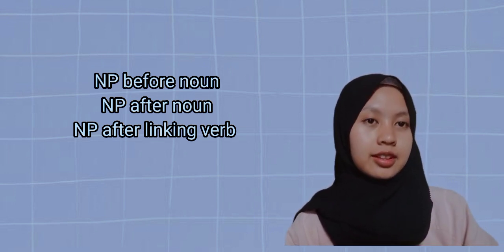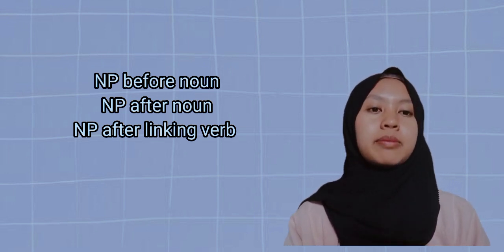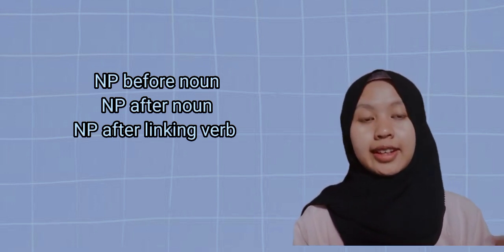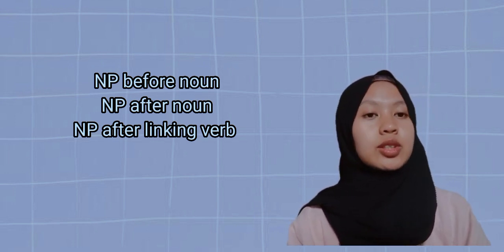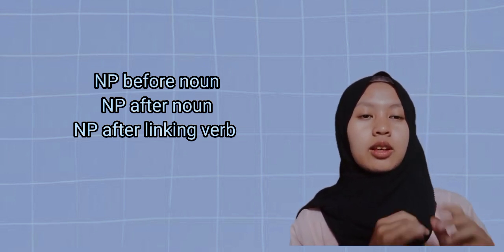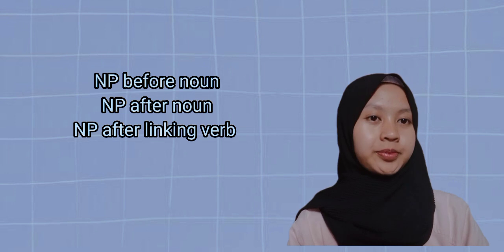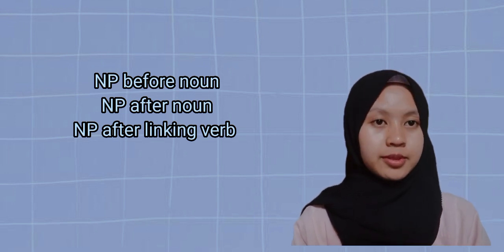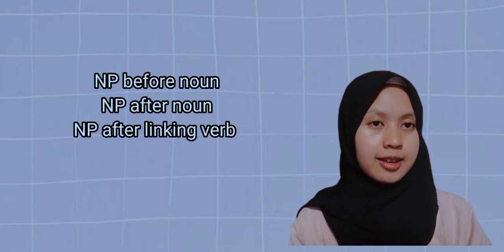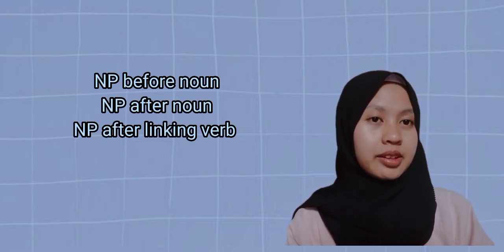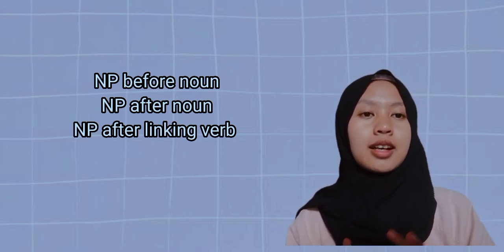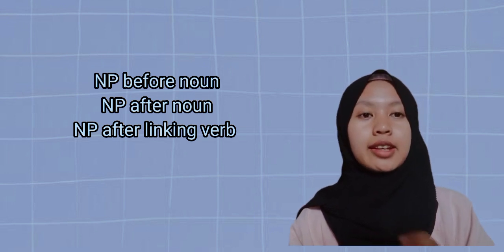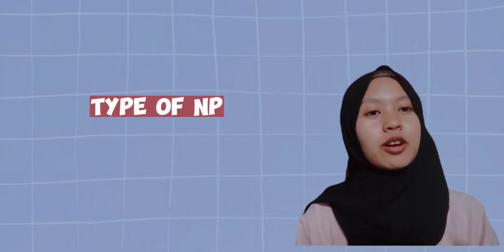And the last, noun phrase after linking verbs. Noun phrase can be placed after linking verbs or connecting verbs, and we call predicative noun phrase. It usually describes a noun's state or condition. Linking verbs like seem, smell, appear, feel. And for example, the house seems small, the cat feels happy. And the next we talk about type of noun phrase.